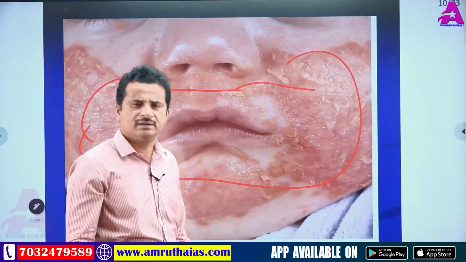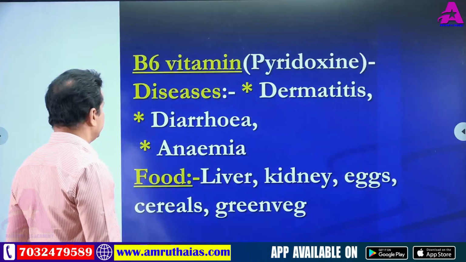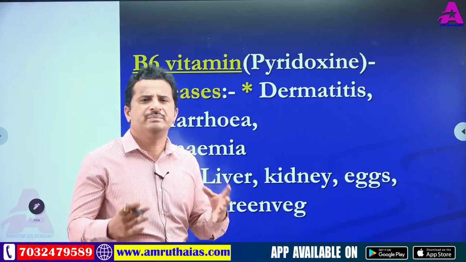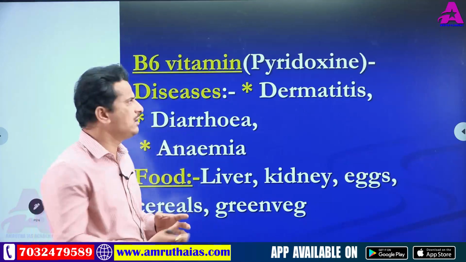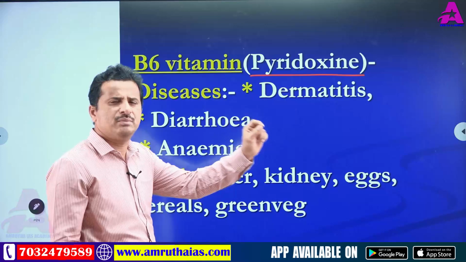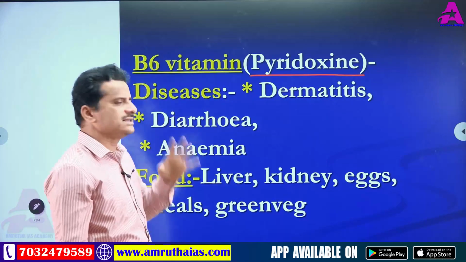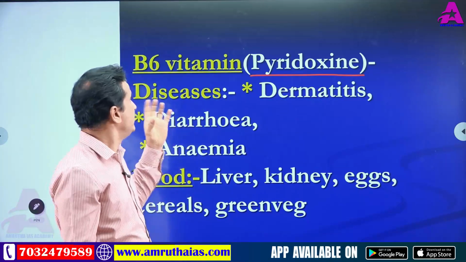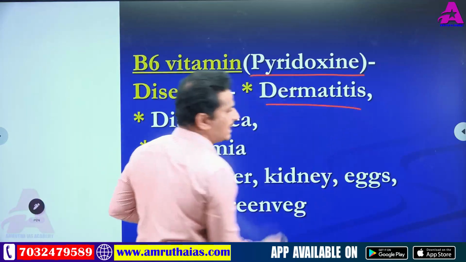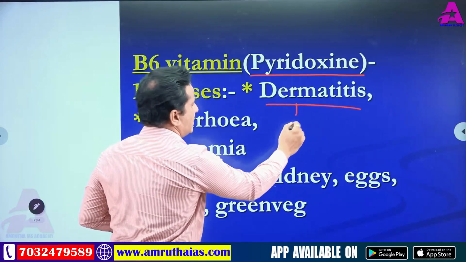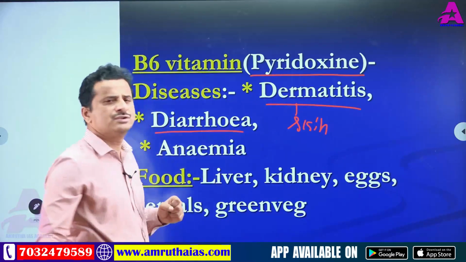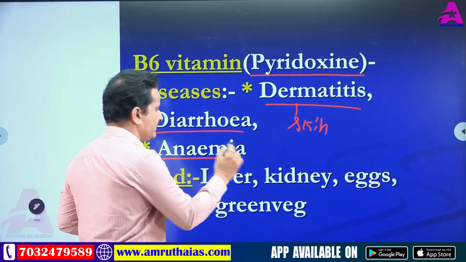So, rough skin. Okay. Next, after B3, comes vitamin B6. B6 is chemically called pyridoxine. Its deficiency diseases are dermatitis, again a skin disease, since derma means skin. And diarrhea, loose motions. Next, anemia.